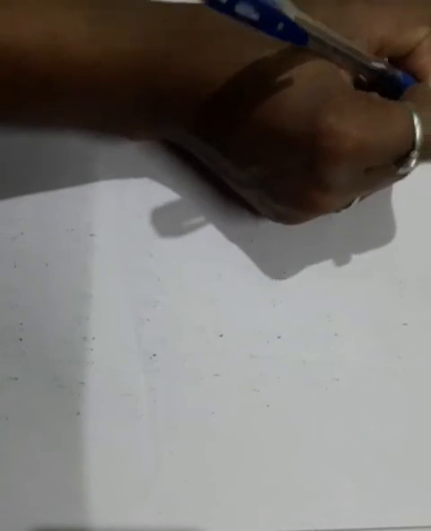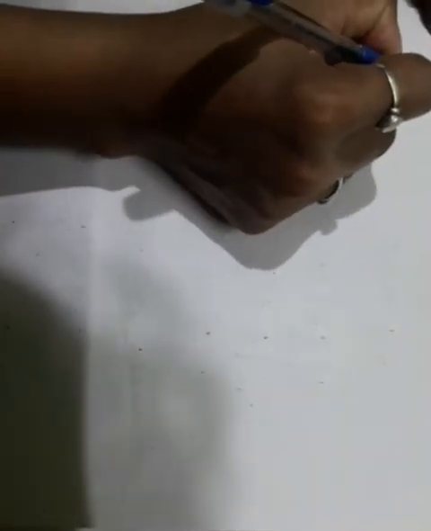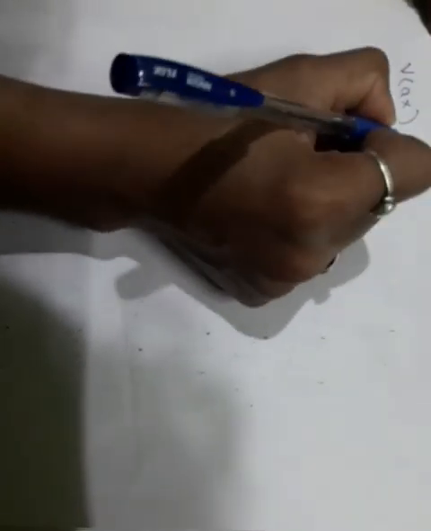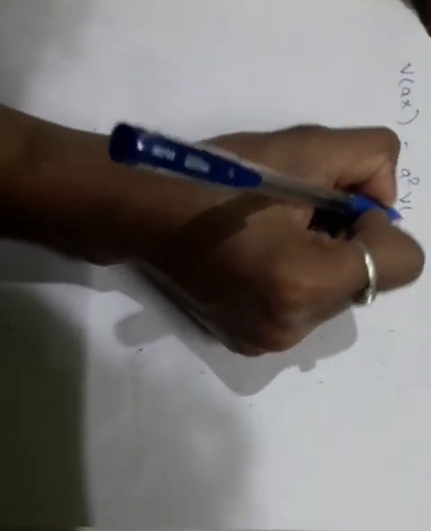Next, find variance of 2x. Variance of 2x, we know the theorem, V(ax) is equal to a square into V(x).